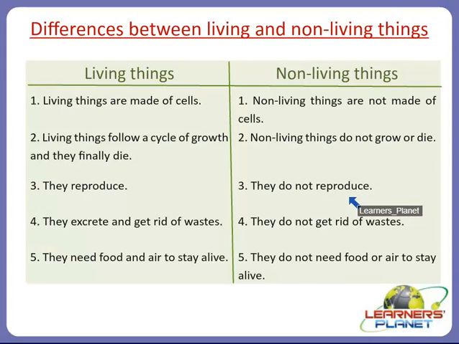Even they are affected by weather conditions. For example, heat, cold and rain affect our skin. But they also affect metals or wood. For example, iron gets rusted on coming in contact with air or moisture. So basically we can say that living and non-living things are affected by weather conditions. These are some similarities between living and non-living things.